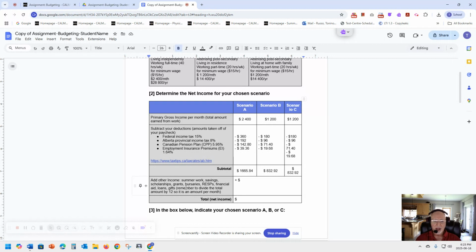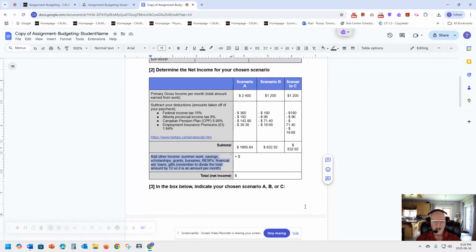So this is a real life lesson as to what happens when you earn money and where a chunk of your money goes. Then, if there is other income, summer work savings, scholarships, grants, etc., here you're going to add that information, and then you will add this number with the number that you're going to create here to get your total net income. And that's what you take home. And that's what you get to save, spend, whatever. And the budget helps you determine how much you're going to spend, how much you're going to save. Well, it should provide guidelines.